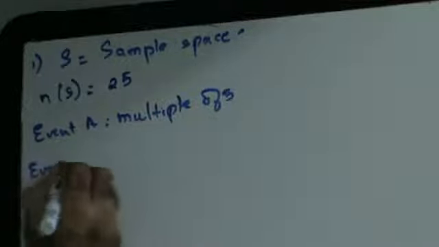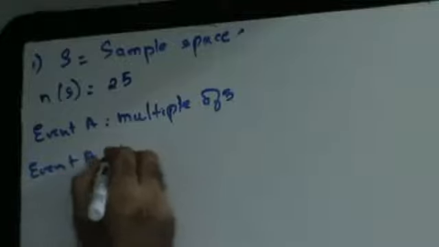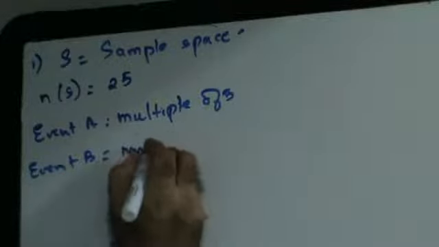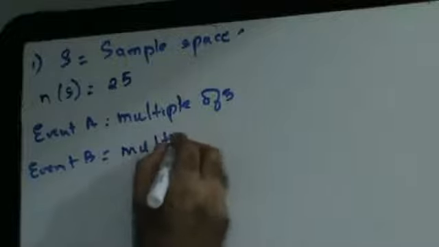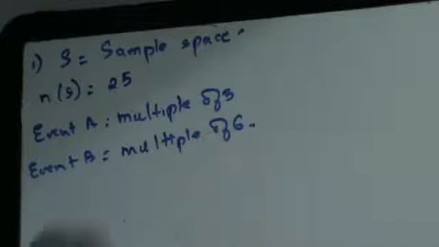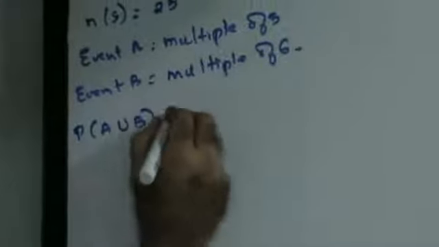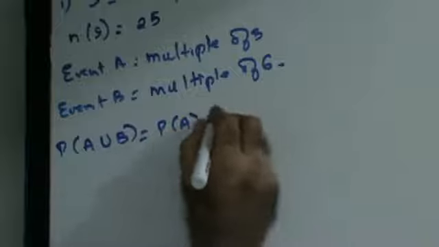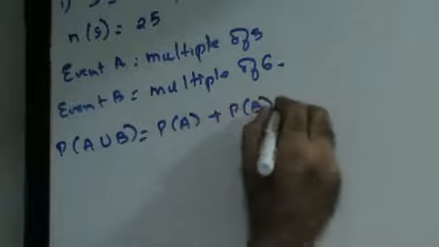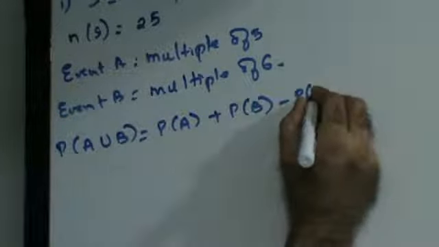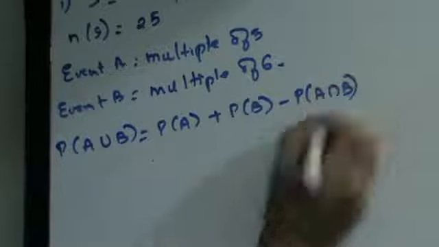Event B, multiple of 6. They've asked you to find the probability that it is a multiple of 5 or a multiple of 6. That is P(multiple of 5) plus P(multiple of 6) minus P(multiple of 5 intersection 6).